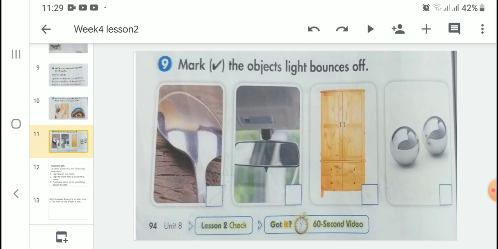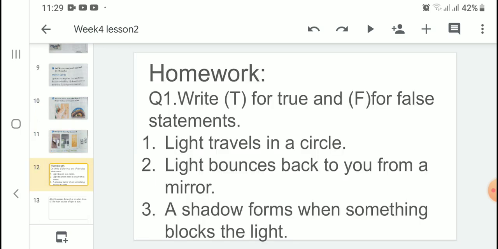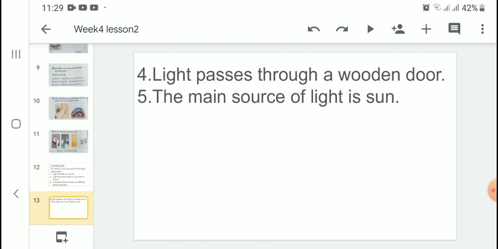Now students, you will do homework. First of all, you will write day, homework and date on your notebook. Then you will do true, false. I will read the sentences at first. Light travels in a circle. Light bounces back to you from a mirror. A shadow forms when something blocks the light. Light passes through a wooden door. The main source of light is the sun.